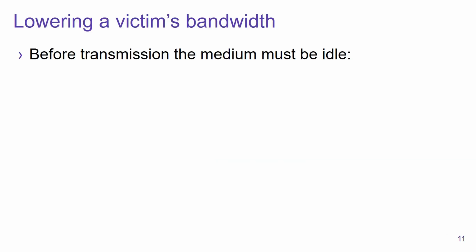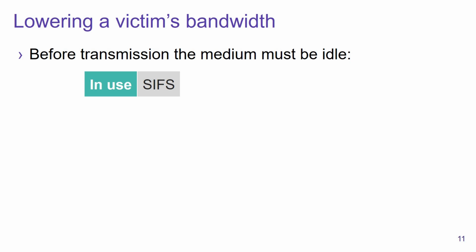Now, a second attack we discovered is that we can lower a victim's bandwidth by spoofing beacons. And this abuses the way that a normal Wi-Fi device transmits frames. In particular, before a Wi-Fi device will transmit a frame, it will first check whether the medium is idle or not. And in case another device is transmitting a frame, it will first wait until this device finished transmitting. And after that, it will wait a very short amount of time called the SIFS interval, and this is mandatory. Every device must wait this amount of time.